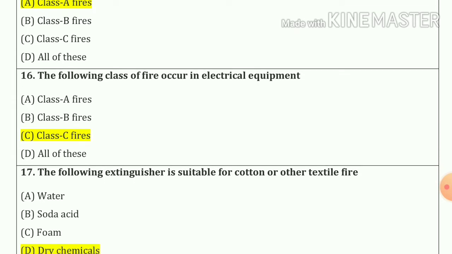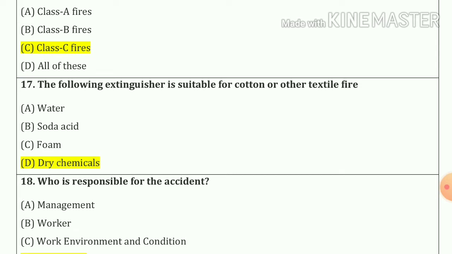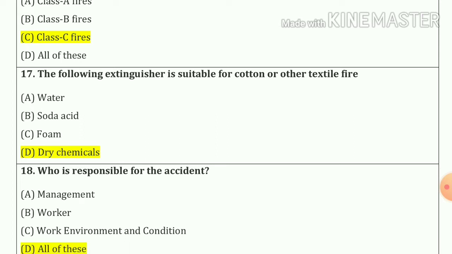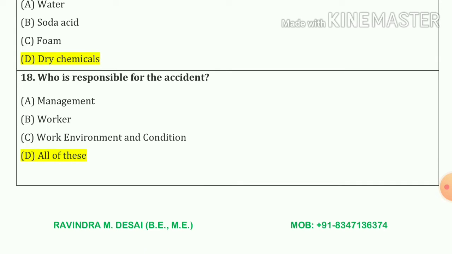16 number. The following class of fire occurs in electrical equipment. So our answer is Class C fire. Now 17 number. The following extinguisher is suitable for cotton or other textile fire. Dry chemical. Option number D. Now 18 number. Who is responsible for the accidents? So answer is management, workers, work environment and condition also. So all of the above, which is our correct answer.